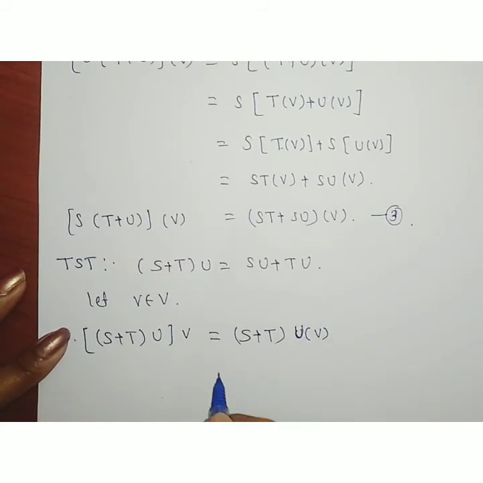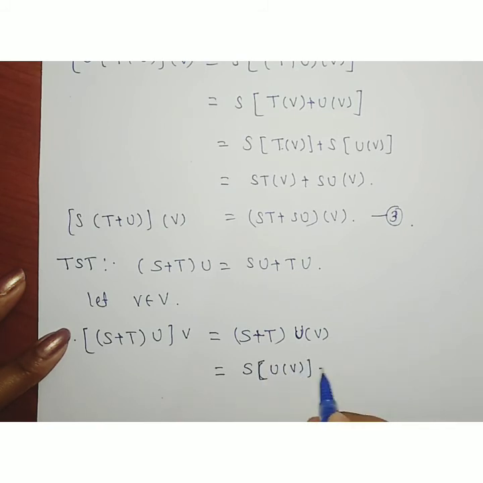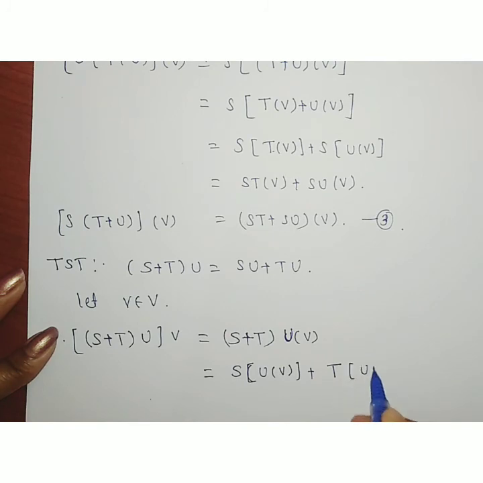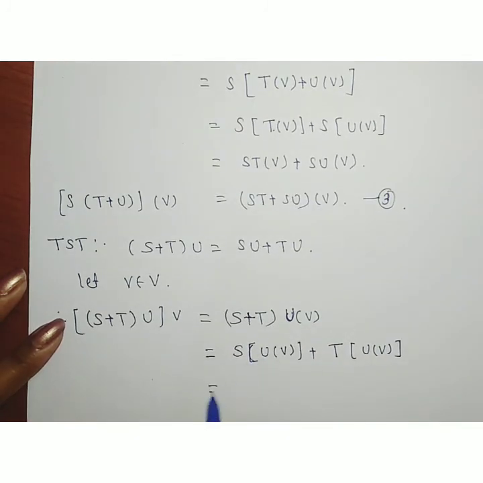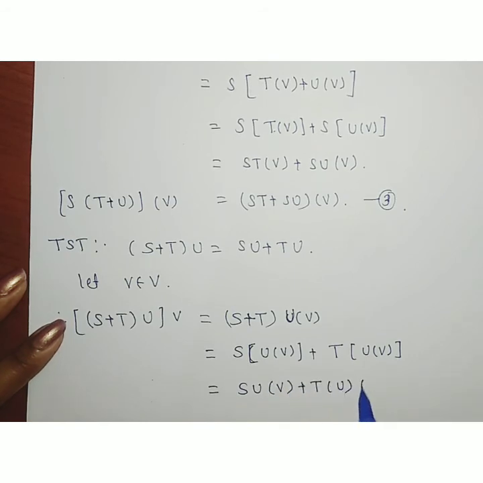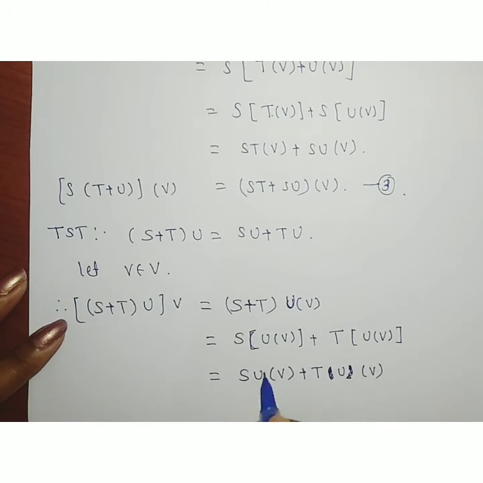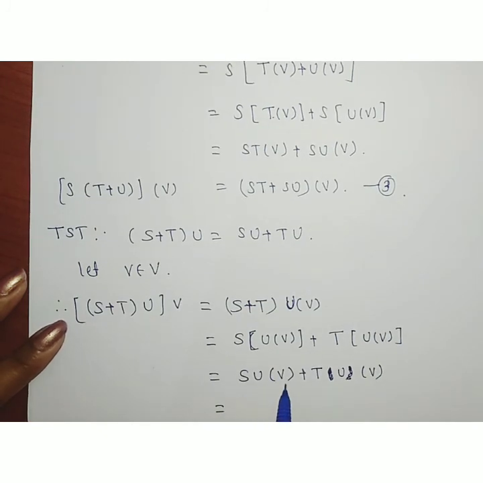Okay, which is equal to, as the addition sign is given here, then multiply S and T separately to UV, which is equal to S into U operating on V plus T into U operating on V, which is equal to, then take S and U, T and U as one term, which is SU operating on V plus TU operating on V. That's what we have to show.